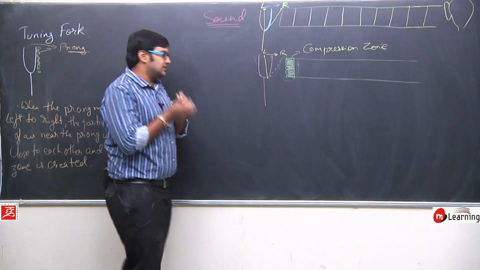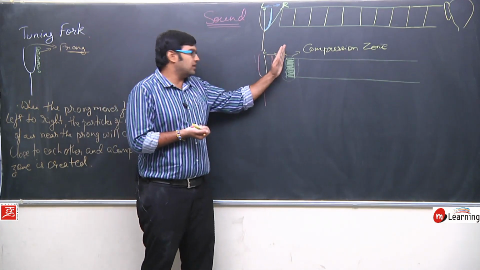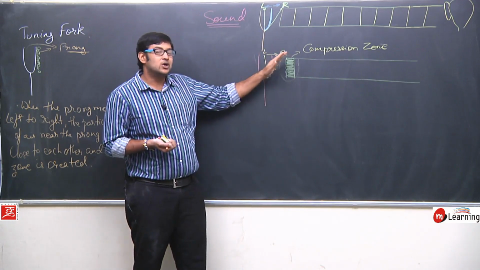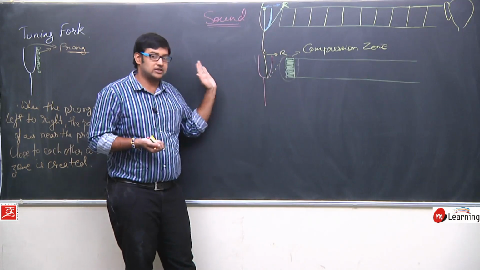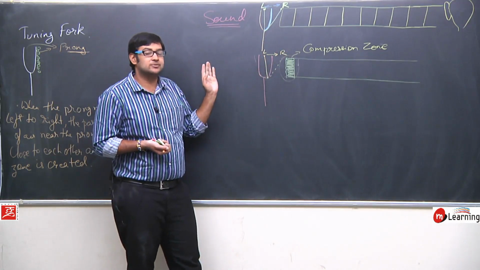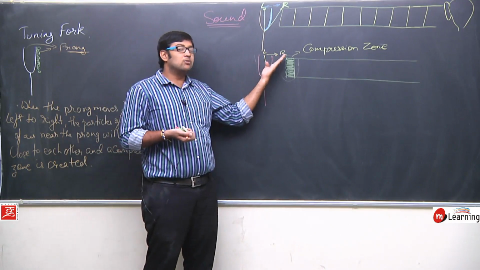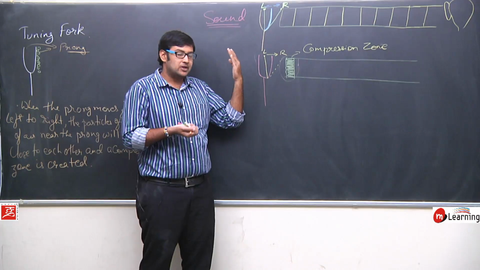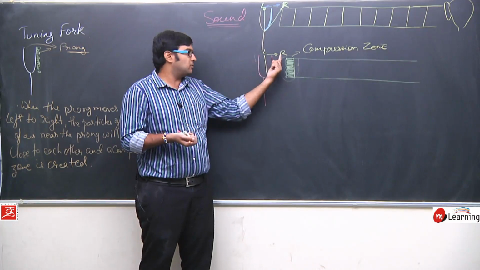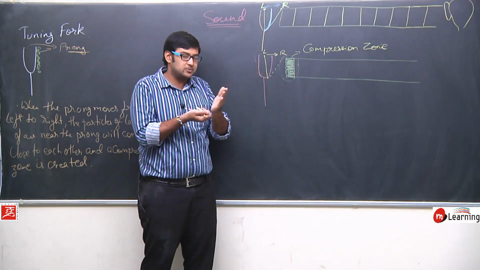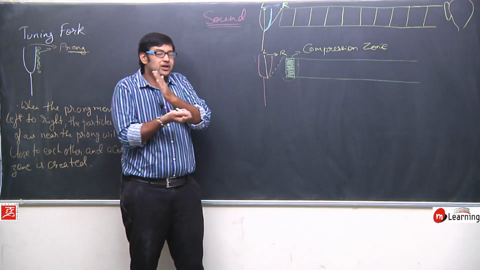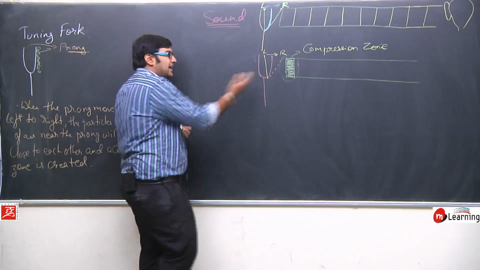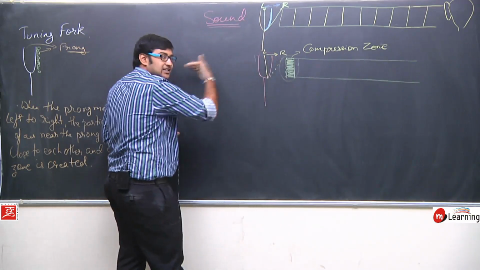Now imagine the situation, now this prong has moved from left to right, to the right hand side. What will happen if it moves backwards? When this prong moves from right to left, that is in the backward direction, the particles near this prong move along with this prong in the left direction, like this.